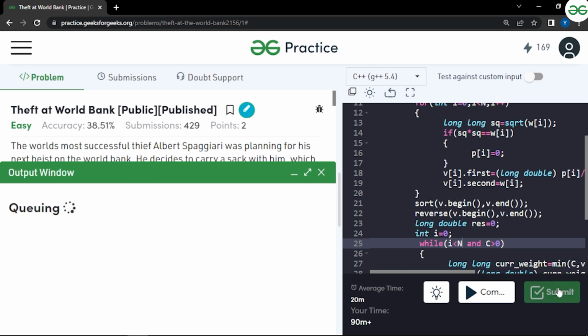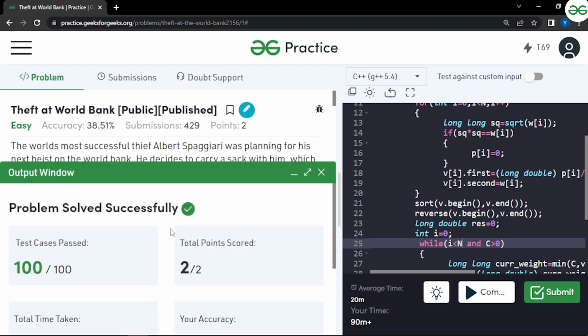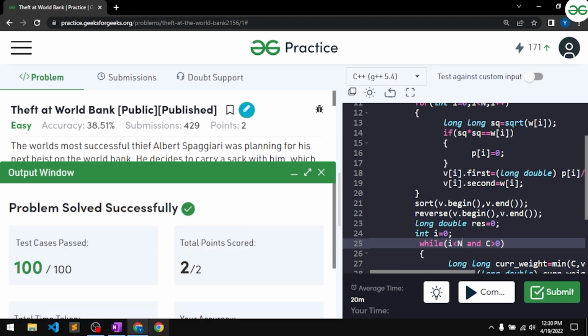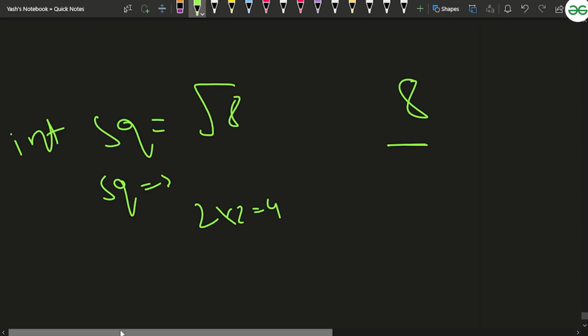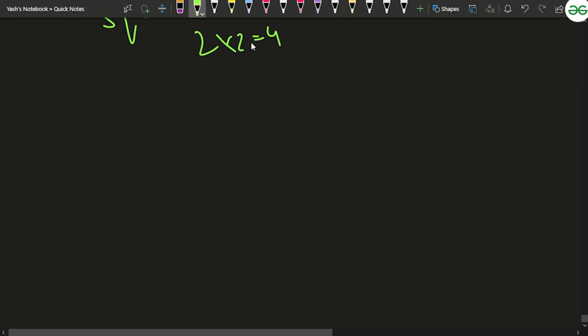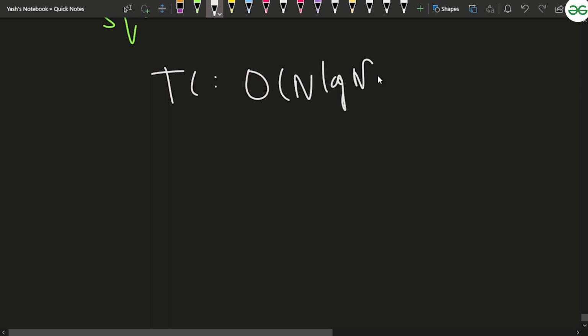Let's quickly submit this code. So you can see that it was able to pass all the 100 test cases. Talking about the time complexity of this particular approach, it is going to be order of n log n, and the space complexity, since we are using a vector of pairs, will be order of n. Thank you for watching this video.